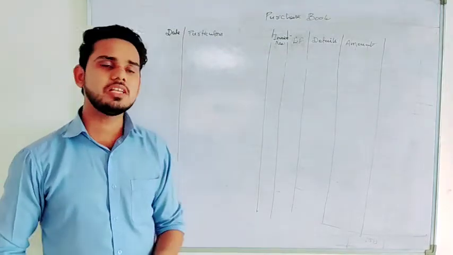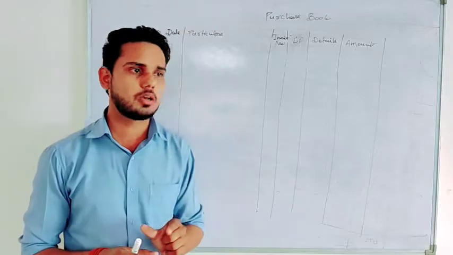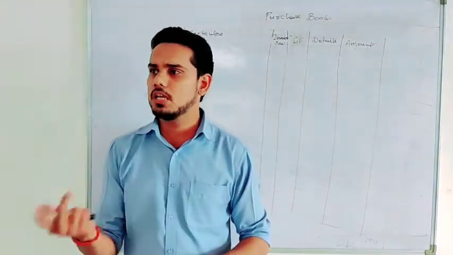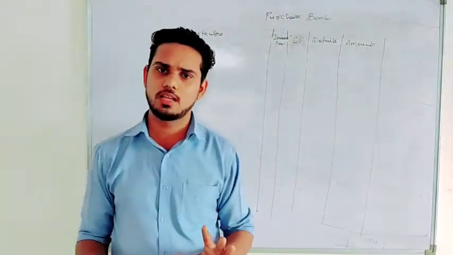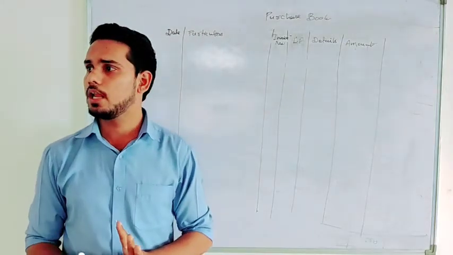The next column is invoice number, which is also known as the bill number, the proof of transaction, the voucher number. It will not be given to us in the question, but if somehow it is given, we have to simply write that invoice number and nothing else. If it is not given, still we have to prepare the format.